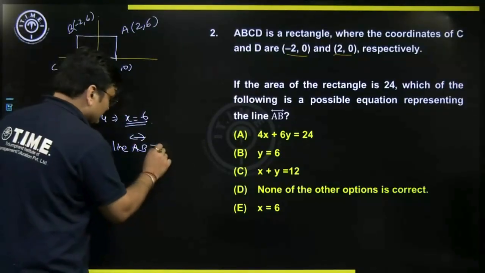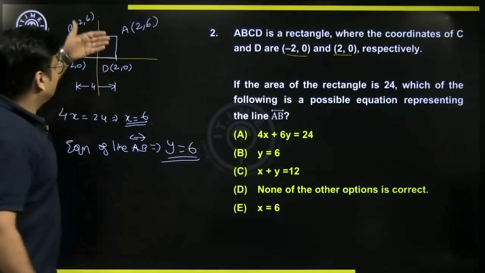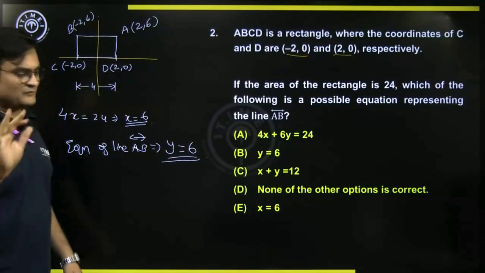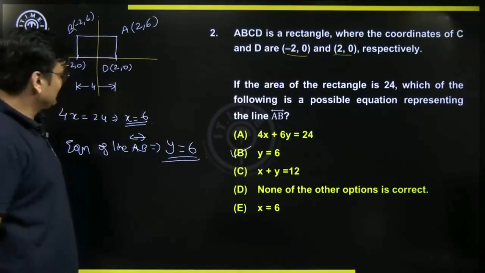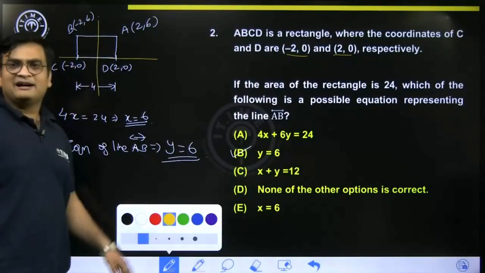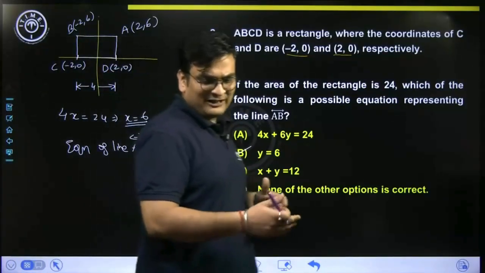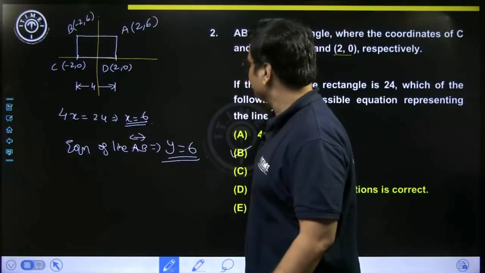So it will be y equal to 6. Had I taken the rectangle below the x-axis, it would be y equal to -6. But in the given options, we see option choice B is given to us. Hence, that should be the correct answer. So we could solve this question in the following manner. I hope we are clear with this.